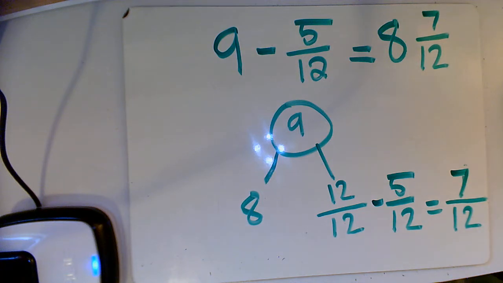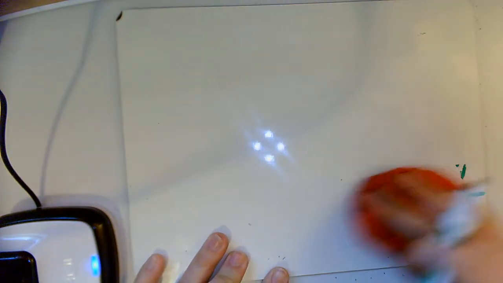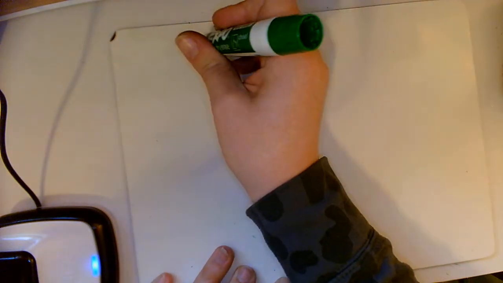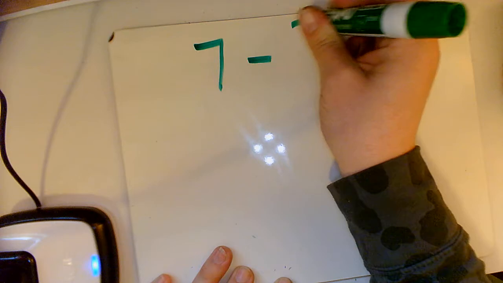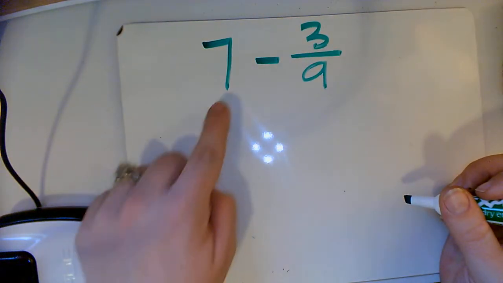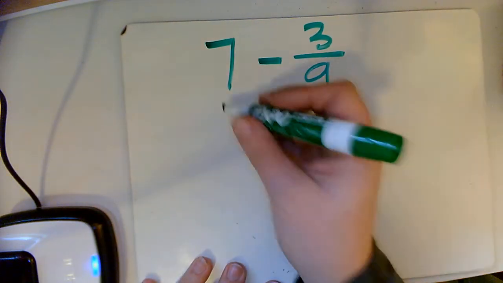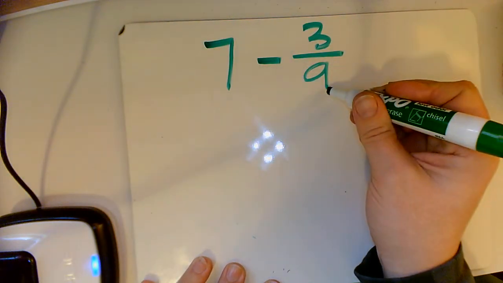Okay, let's see. I feel like we should do one more for good measure. Let's do 7 minus 3/9. Okay, so if you want to draw it off right here, you could do that too. So say I have my 7, I'm working with 9ths.